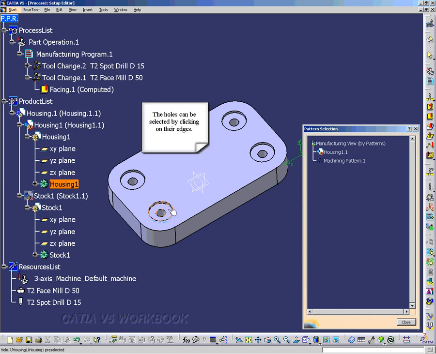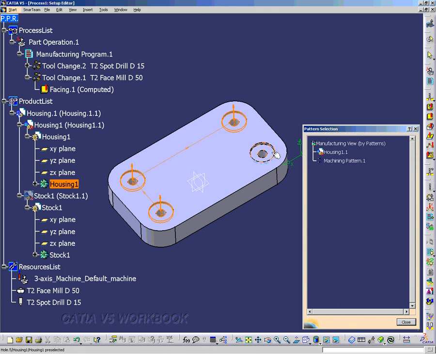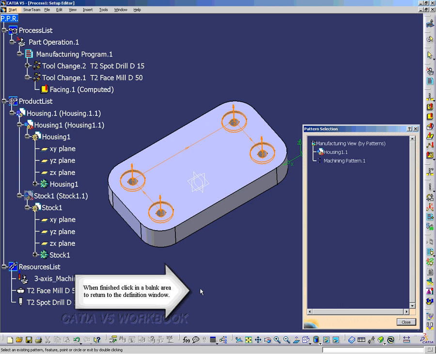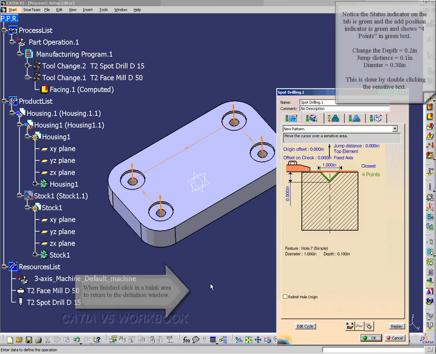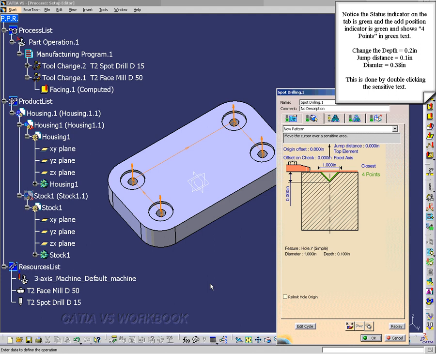I'm going to select all 4 circles. And I just click out of the area and it brings up the spot drilling.1 window.